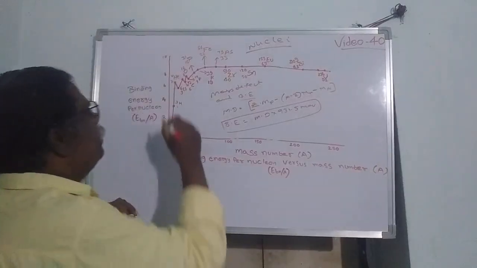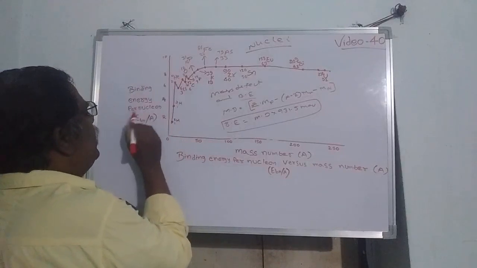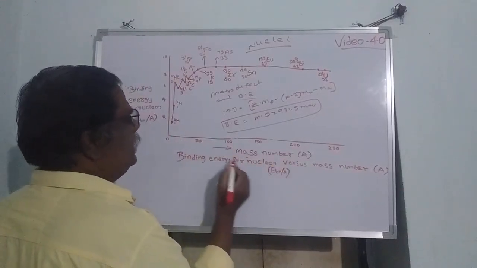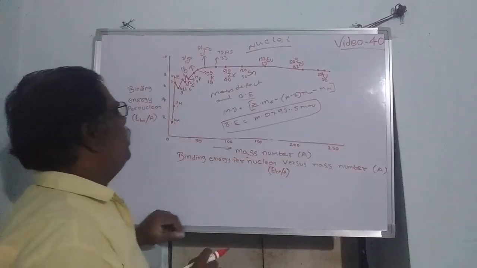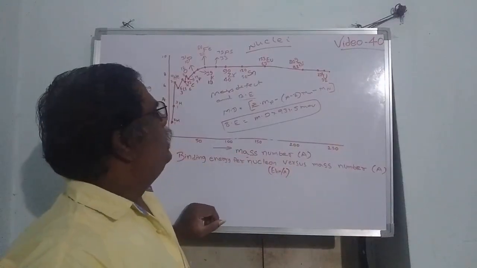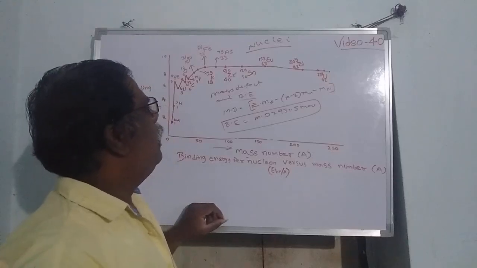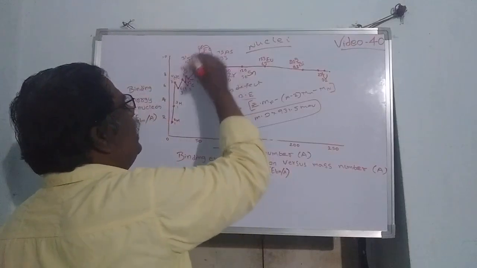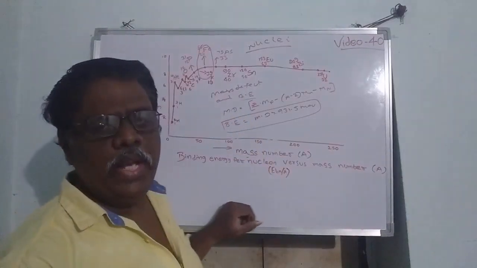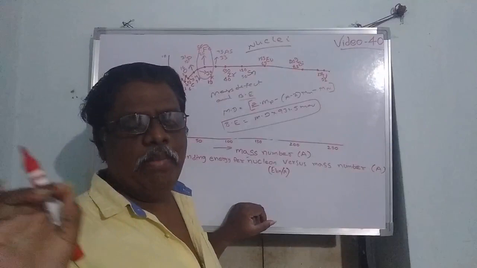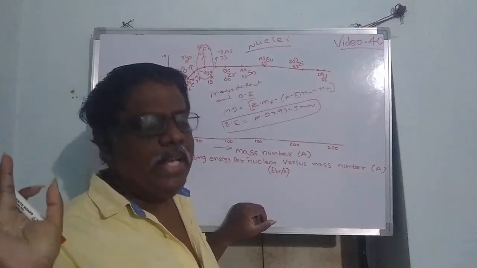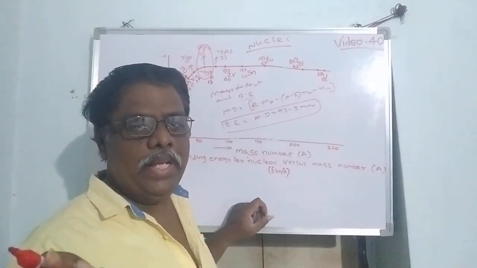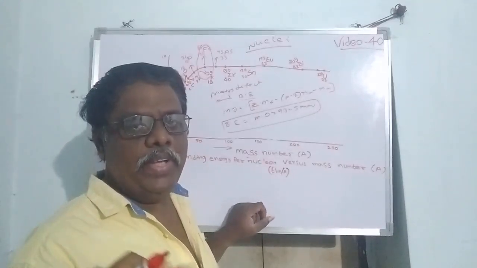So this figure shows the binding energy per nucleon. This is the mass number on the x-axis, and on the y-axis is binding energy per nucleon. This curve represents iron. Here it has the highest binding energy per nucleon. It has greater stability compared with the remaining elements. So iron has maximum stability. It neither undergoes fission nor fusion.